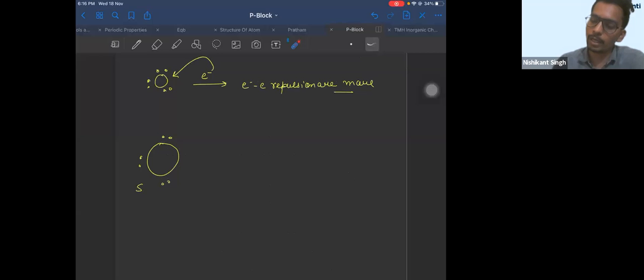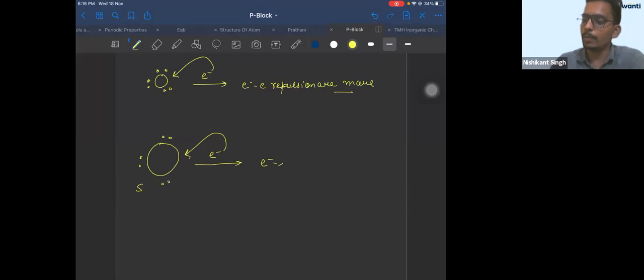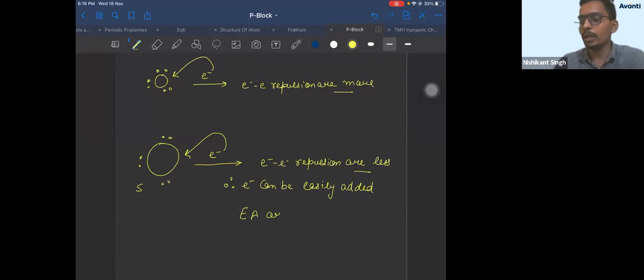Since there is a lot of empty space here, when an electron is added to it, electron repulsions are less. Therefore, an electron can be easily added to sulfur, and since it can be easily added, its electron affinity or electron gain enthalpy is more.